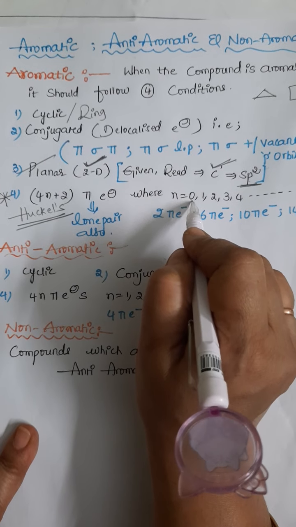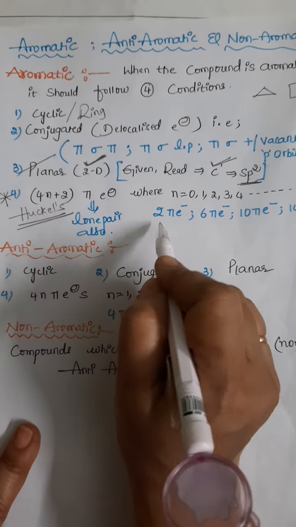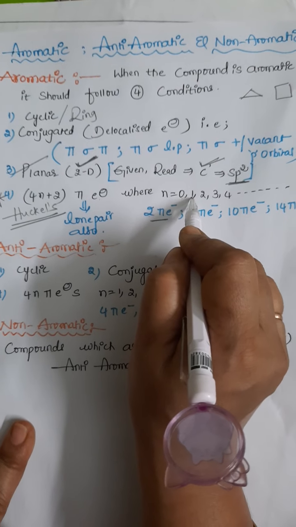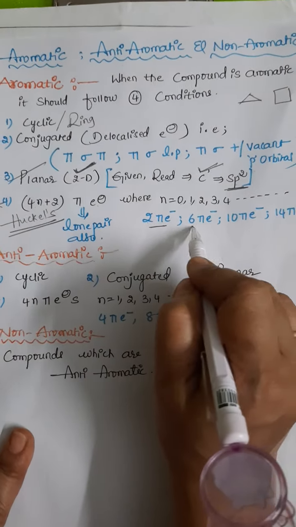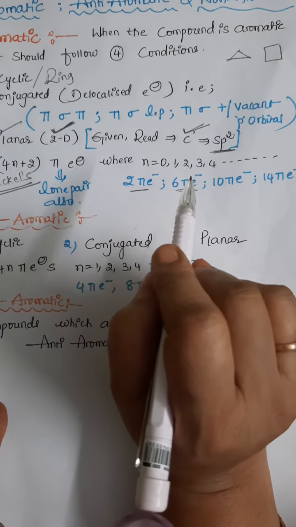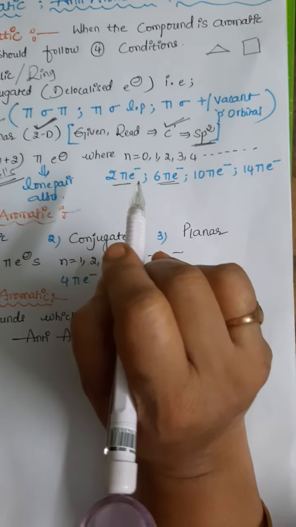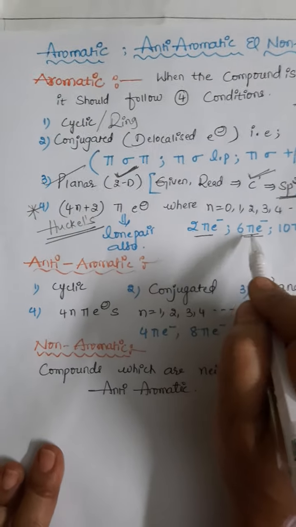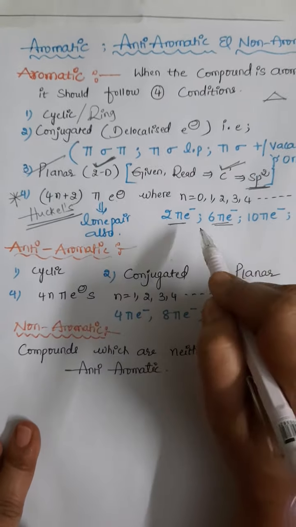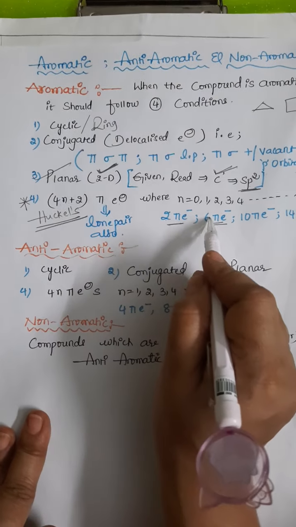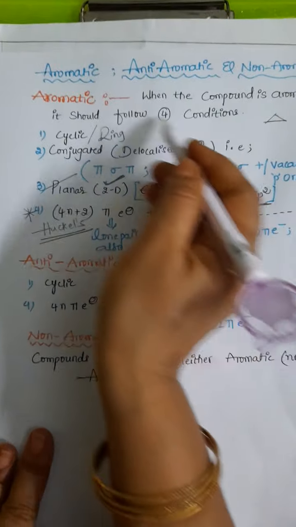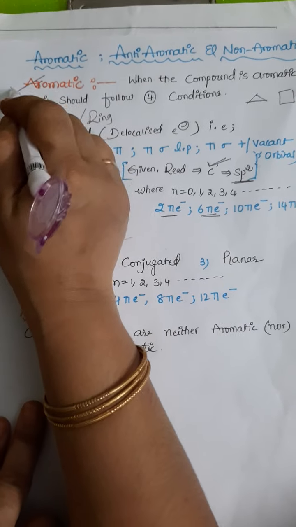If we put n value as 0 in this formula, how many pi electrons do we get, students? 2 pi electrons. If we put n value as 1, we get 6 pi electrons, like that. So, according to Huckel's rule, an aromatic compound should contain 2, 6, 10, 14 pi electrons. When we notice this, the difference is gradually 4: 2 to 6 is 4, 6 to 10 is 4, like this. Whenever the compound follows all these conditions, it is said to be an aromatic compound.